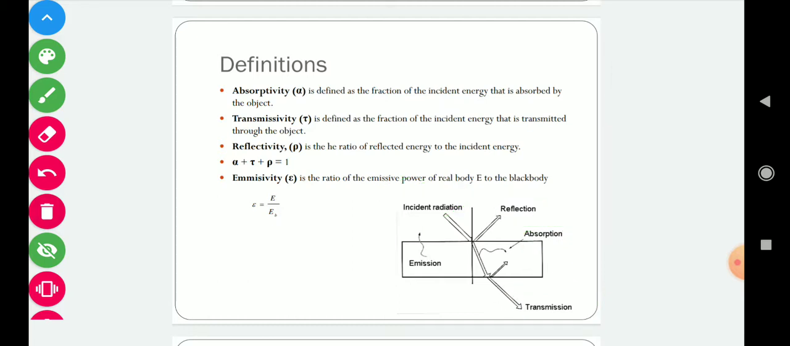And this is emissivity. Whatever energy is absorbed by the material will come out from the material depending on its emissivity value, and this emissivity is the ratio of E upon EB. Here E is the emissive power of the real body and EB is that of a black body. In the case of a black body, the emissivity equals 1.